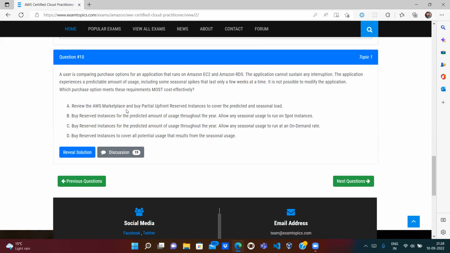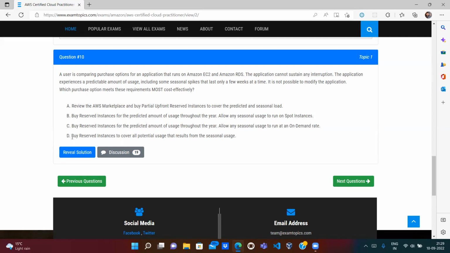Review the AWS Marketplace and buy a partial upfront reserved instance to cover the predictable and seasonal usage. Okay. Buy reserved instances for the predicted amount of users throughout the year. Allow any users to use Spot. So B is totally wrong because they said use Spot instances. Spot instances can only be used if the application can sustain interruption, but they said the application cannot sustain any interruption. So B is totally wrong. Buy reserved instances for the predictable amount of users throughout the year. Allow any seasonal users to run on demand.